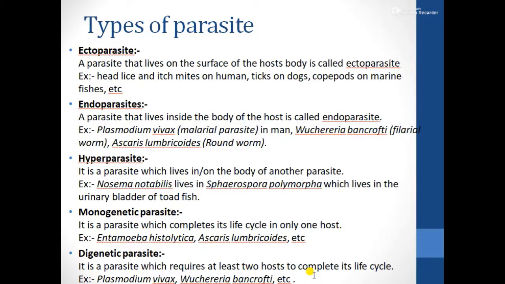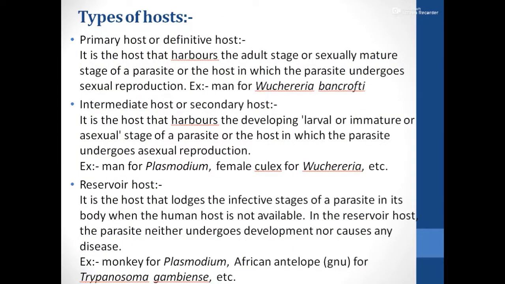I'm not going into the details of this because you have a separate paper on parasitology alone, but I'm just giving you an idea of the different types of parasites which can occur. And the types of hosts can also be of different types. Sometimes you can have a primary host or a definitive host.